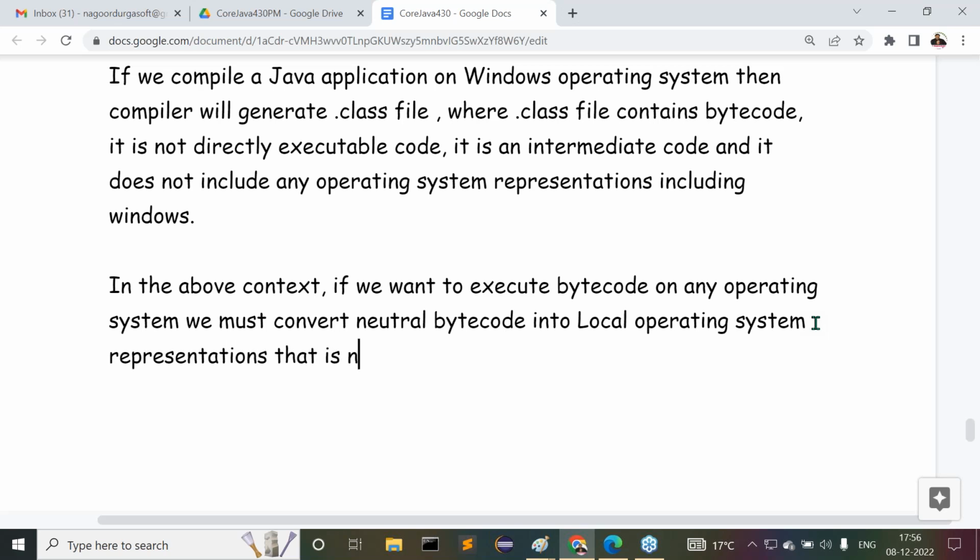That is native code. Native code means that bytecode to native code conversion is required. That's the point I'm telling there. Native code. Got my point here? Okay, fine.